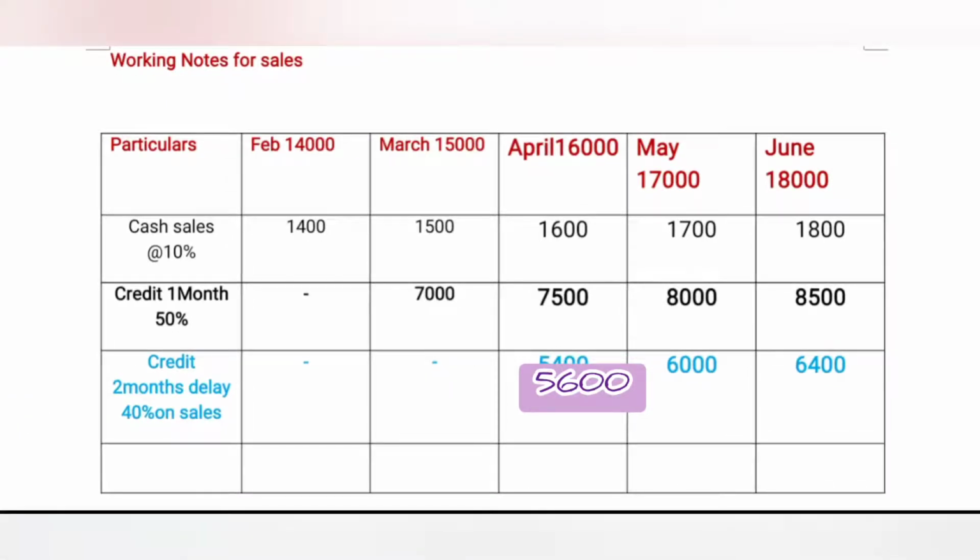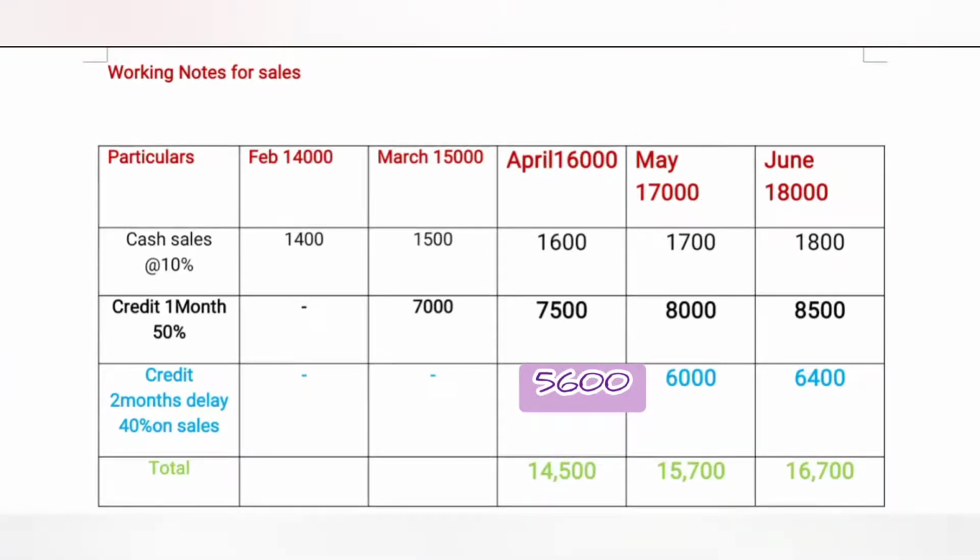Coming to February, 14,000 at 40% is 5,600. Then 40% on 15,000 is 6,000. Now we are coming to 16,000 amount at 40%, that is 6,400. Now we can calculate the total of sales for April, May, June. Here take April column. This is 1,600, 7,500, 5,600. It is 14,700 total sales.